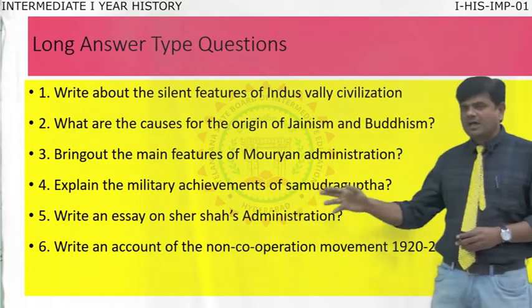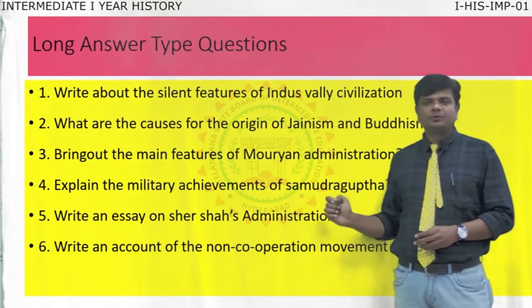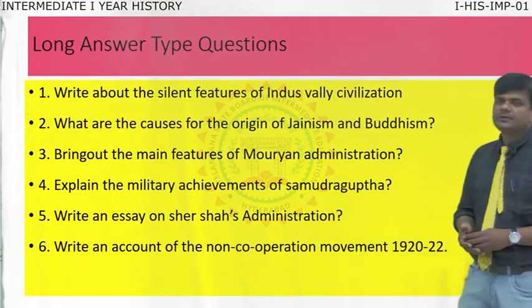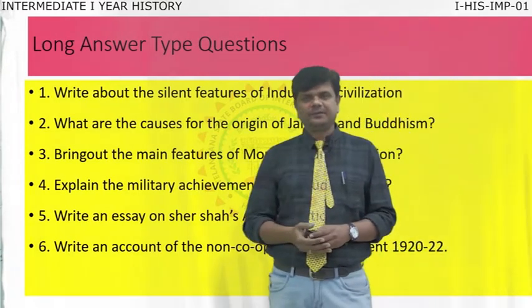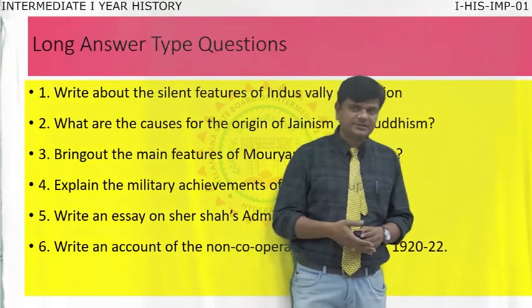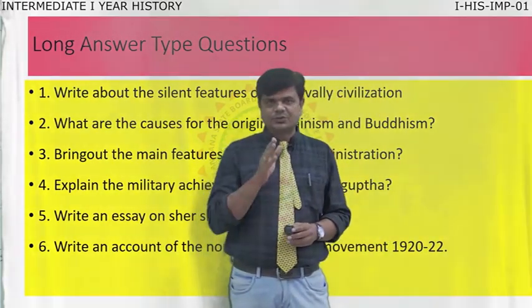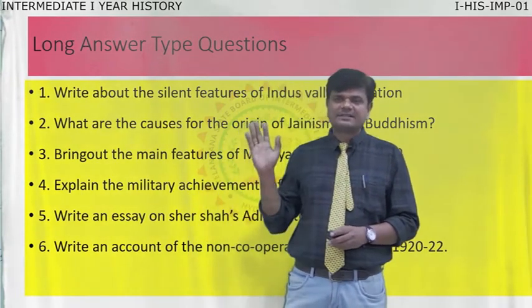And the last one: Write an account of the non-cooperation movement in 1920 to 1922. So there are 6 long questions, and out of them you can select any 3 to write in the answer booklet. These are long answer type questions.